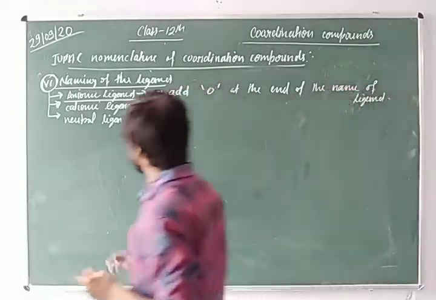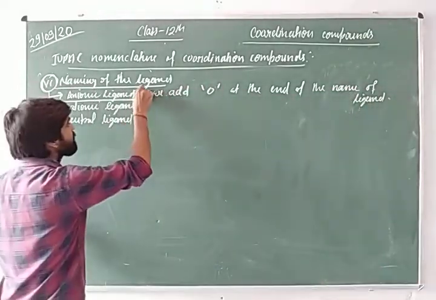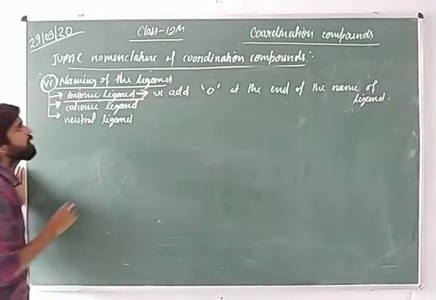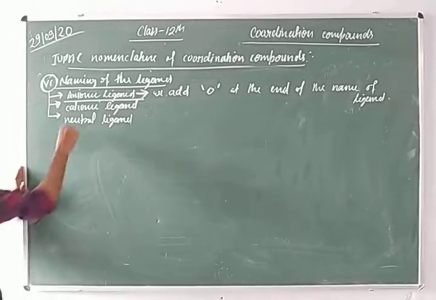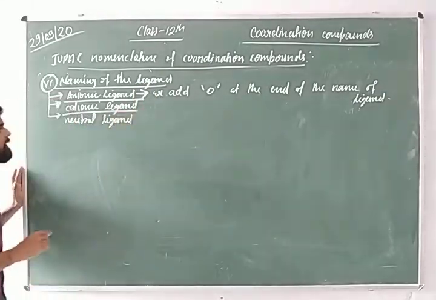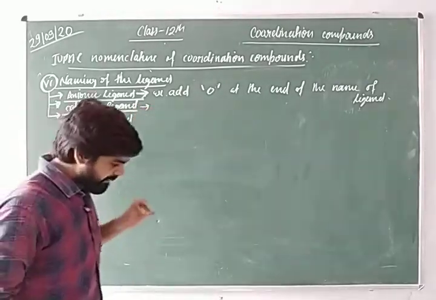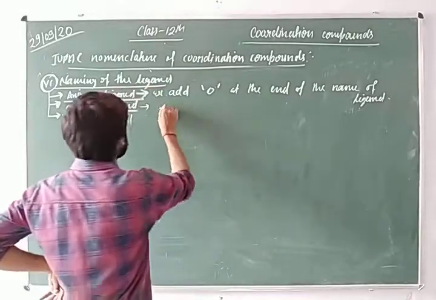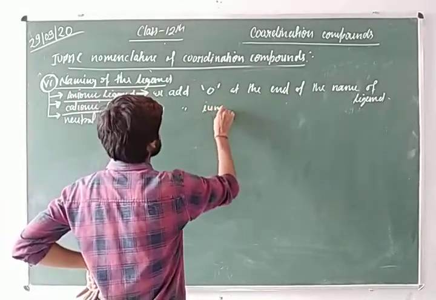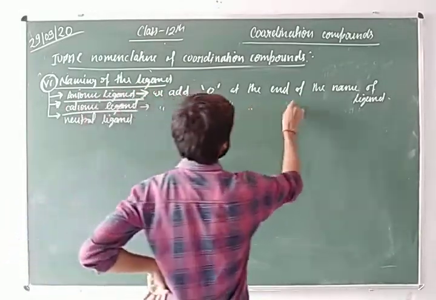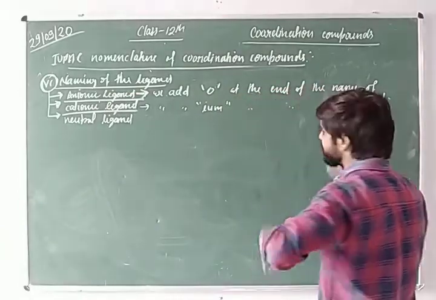This thing you must remember for the naming of the coordination compound. What about the cationic ligand, sir? In cationic ligands, we add IUM at the end of the name of the ligand.